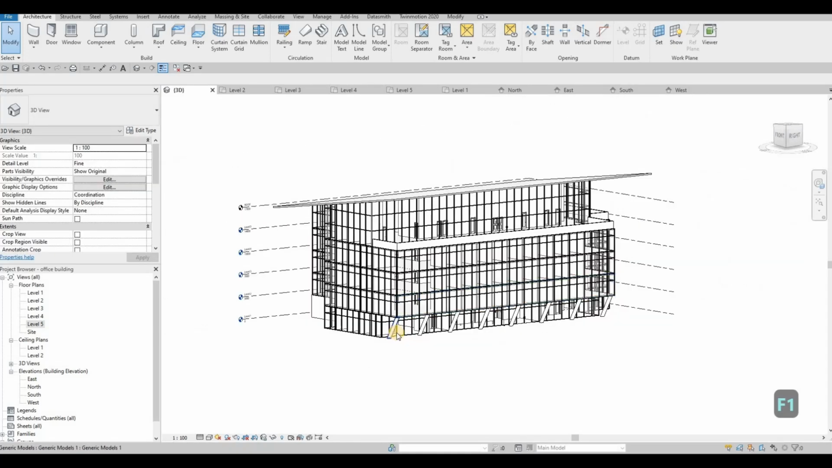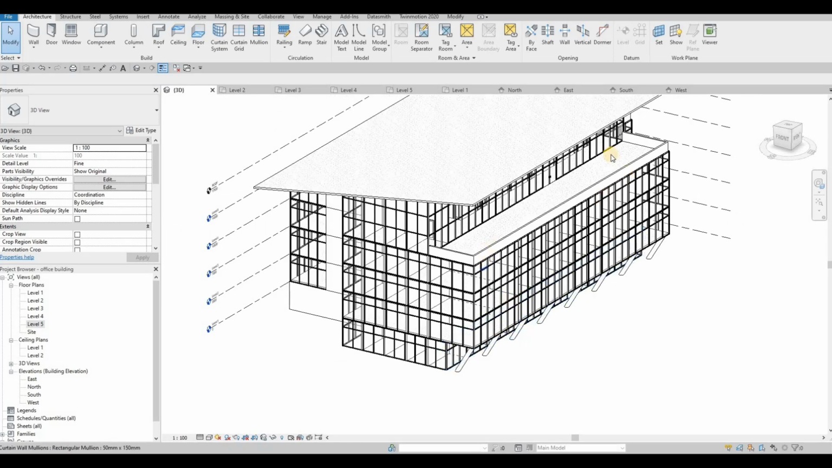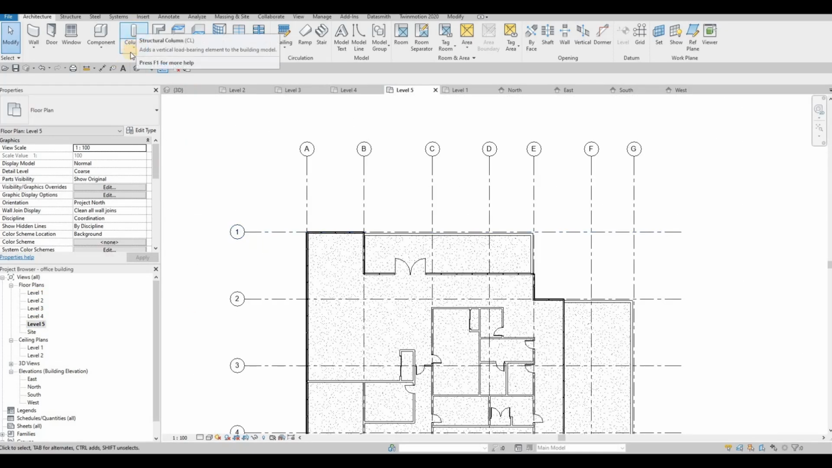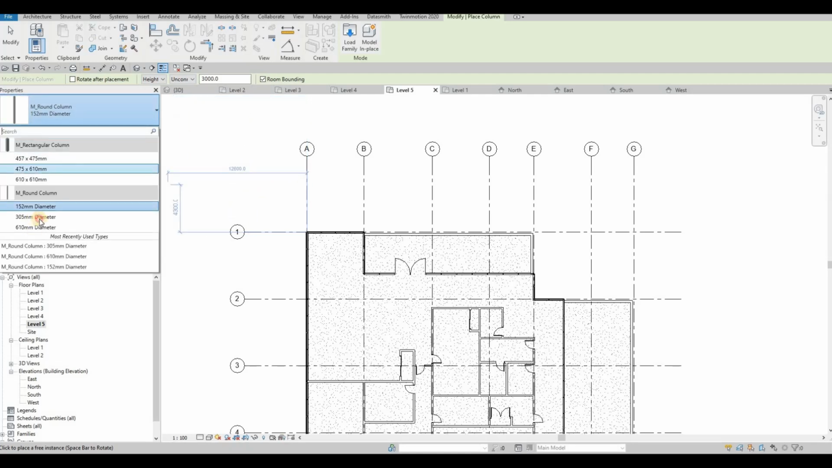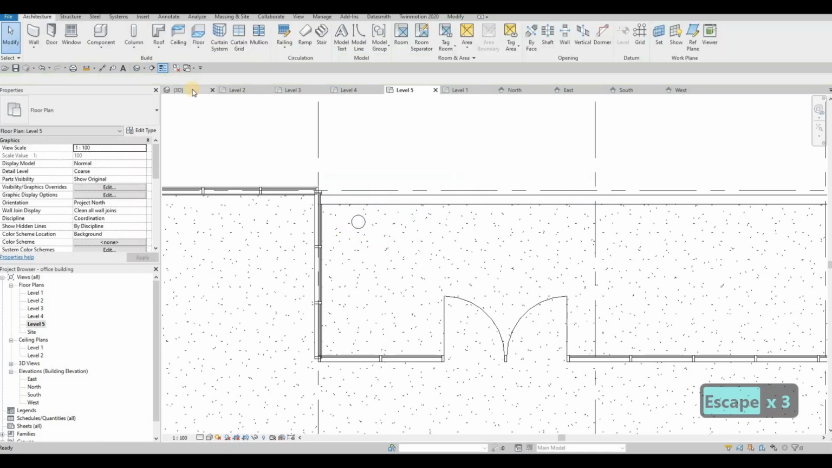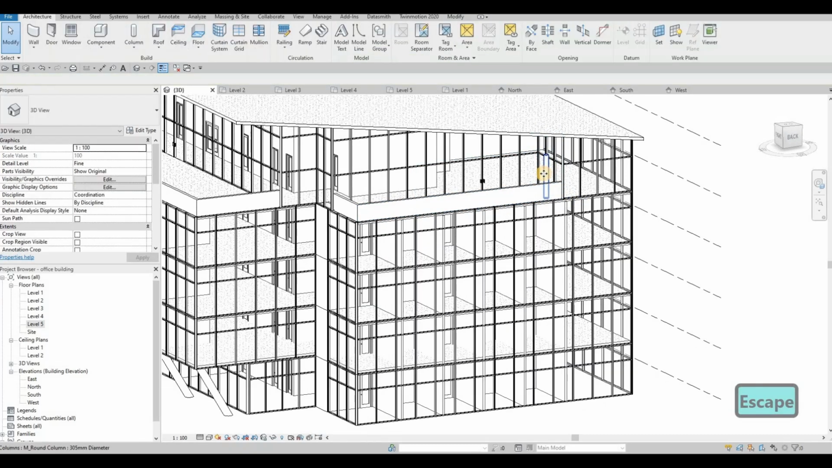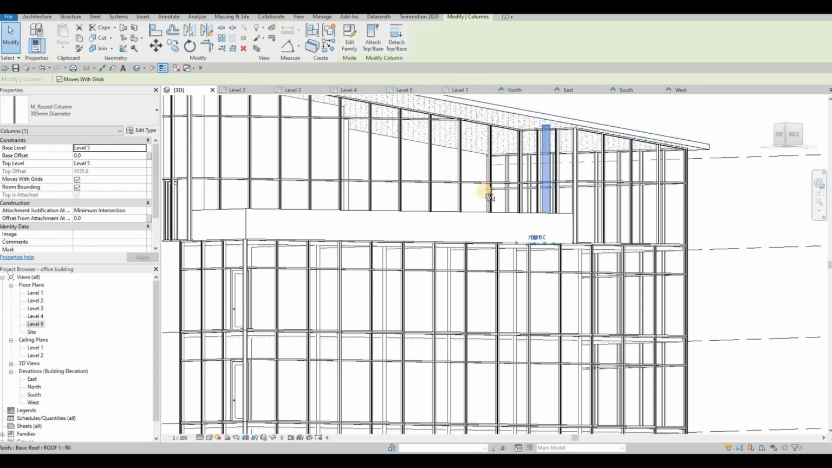And then I want to add a column all the way here as well. So let's go to level 5, and then here just click column. We could just use the structural, or we could just use this round, maybe the 305 diameter, and then here select that, and then we could just go to 3D, and then we could pull it up, attach it at the top base there,